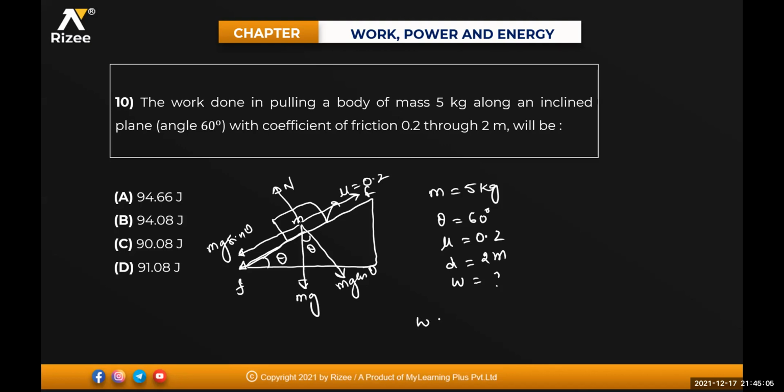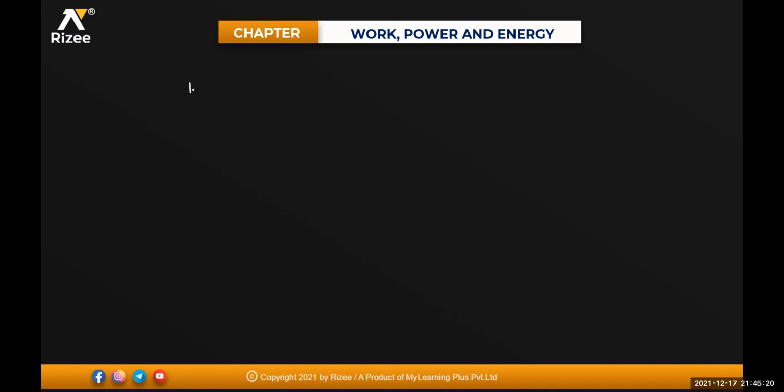So work done will be the net force, mg sin theta plus the friction F, into displacement d. F is equal to mu N, which is mu mg cos theta, into displacement d.